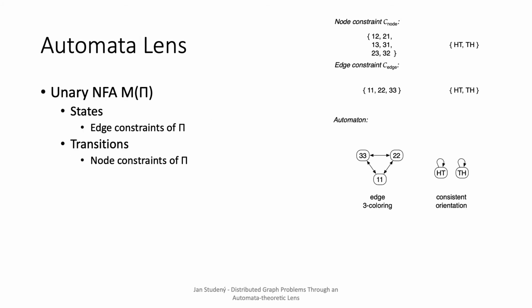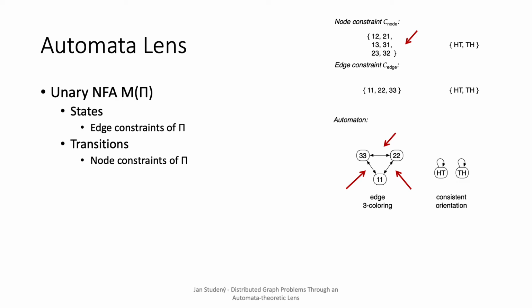In our case, it will be a non-deterministic automaton over a unary alphabet. How does it look like? The connection is very natural given the formalism I have just explained. We identify the states of an automaton with the edge constraints and transitions with the node constraints. Again, let me explain it on the examples. The automaton for the edge coloring will have just 3 states. These states will be 1-1, 2-2, and 3-3. For the transitions, they are between any 2 states.